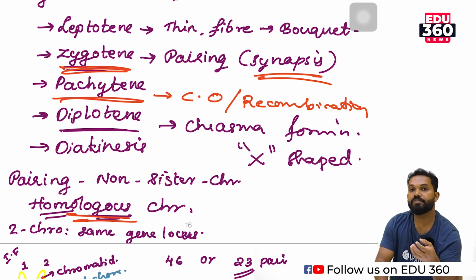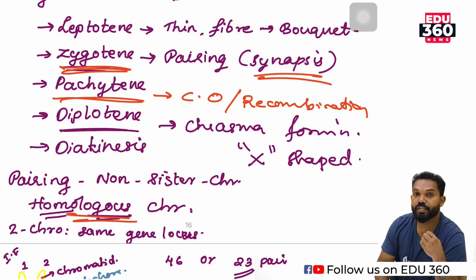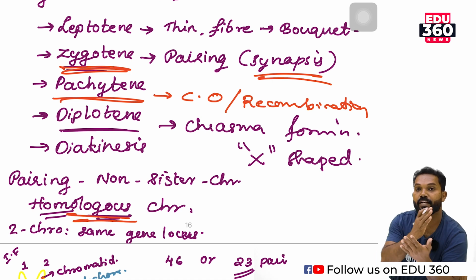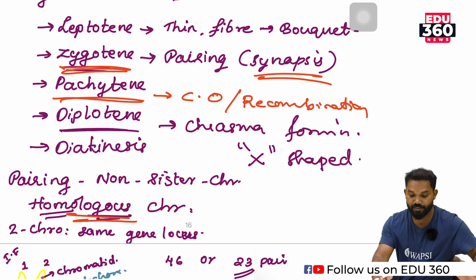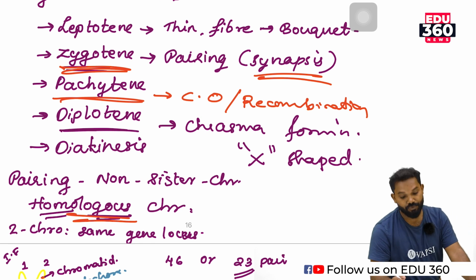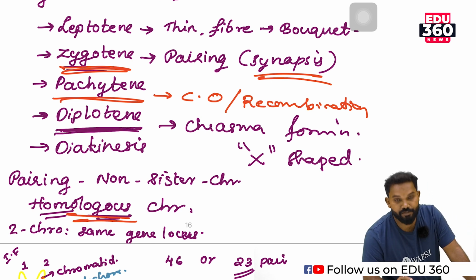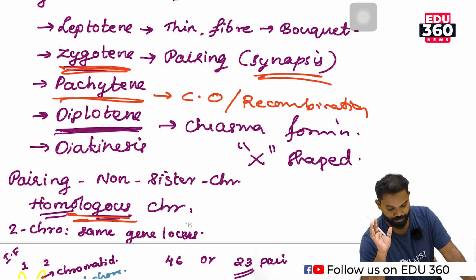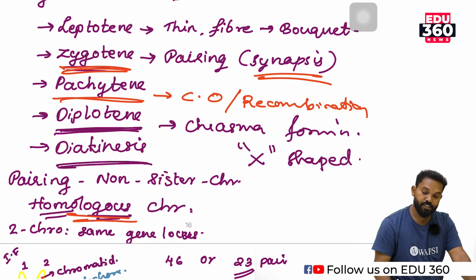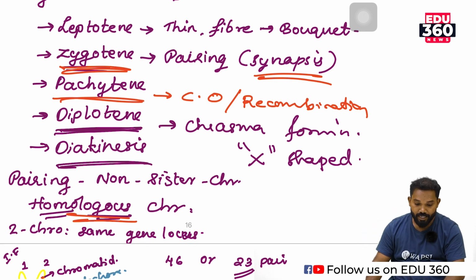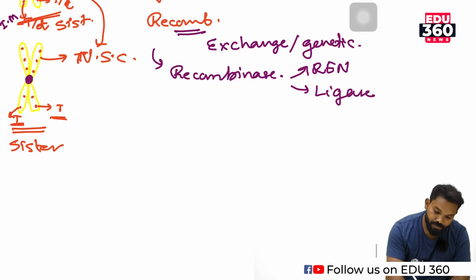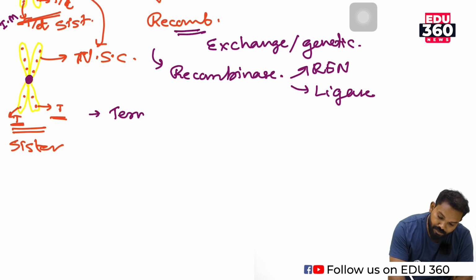Degeneration or dissolution of synaptonemal complex except at the site of crossing over leads to the formation of an X-shaped structure which is known as chiasma. Chiasma formation takes place during diplotene. Then the next stage is diakinesis. Diakinesis is terminalization of chiasma.